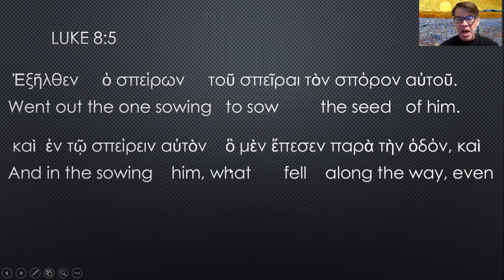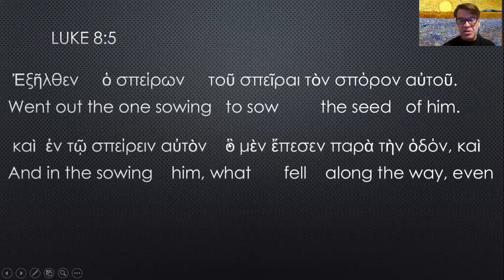Okay. Ho men, you could translate this relative pronoun as what. It's neuter. Looks a little bit like the article, doesn't it? But there's something different. The relative pronoun has an accent, and the article doesn't. And this article, ho, is masculine singular, nominative. And this ho is neuter singular.